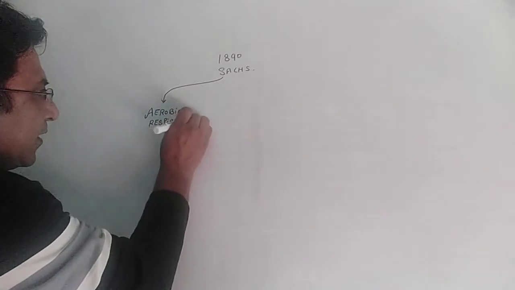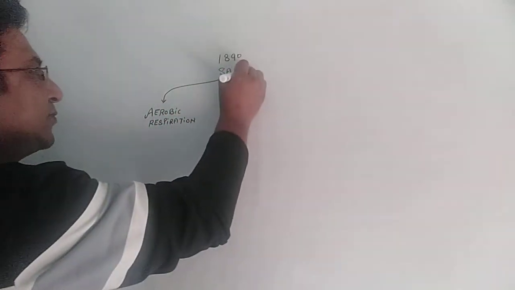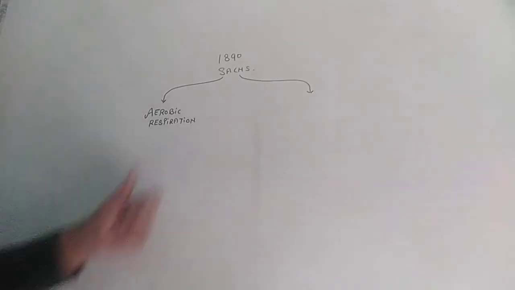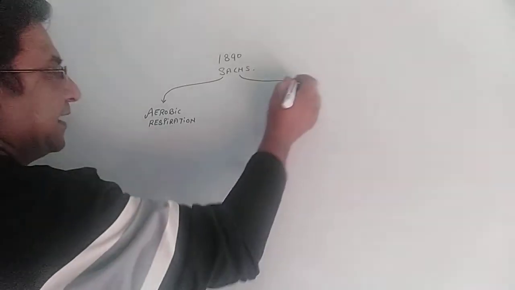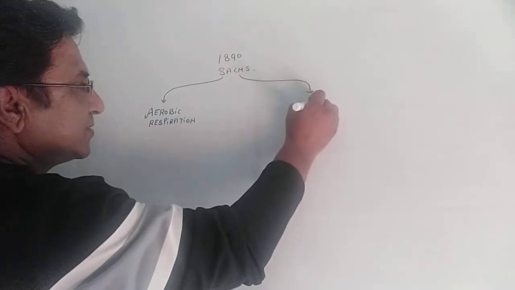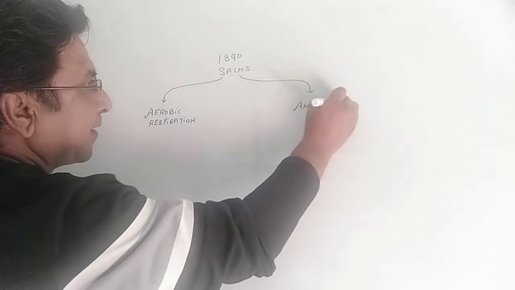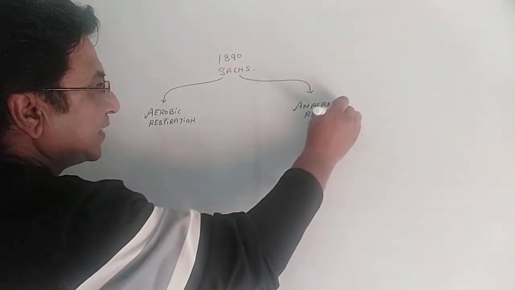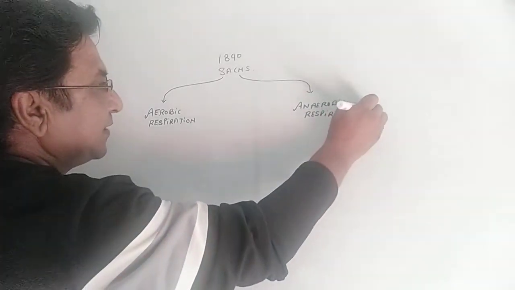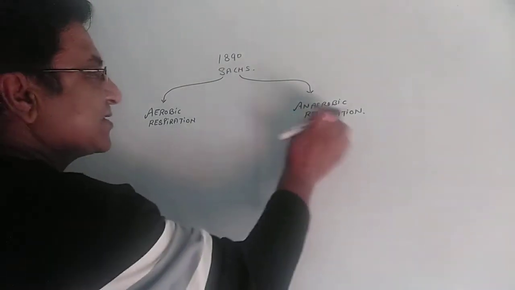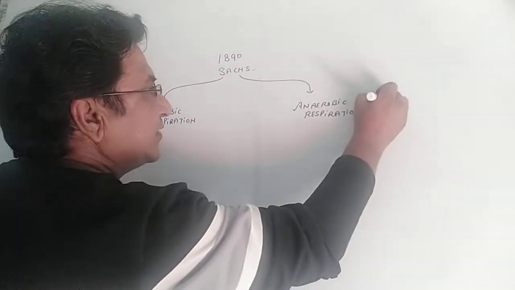So on the basis of whether an organism utilizes oxygen or not, we can differentiate the respiration into aerobic respiration, and organisms are aerobes, or the second one is anaerobes. Anaerobic respiration means the organism does respiration in the absence of oxygen. So they are called anaerobes. Let's split the term. An means without.